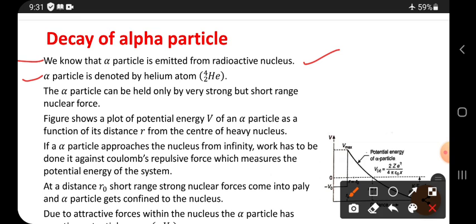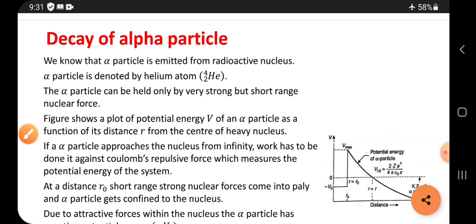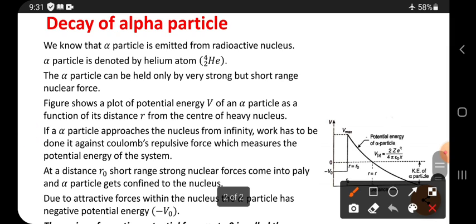Now, alpha particle is denoted by helium atom. So, like this, we denote alpha particle generally. We denote like this: helium, 2, 4. The alpha particle can be held only by very strong but short range nuclear forces.